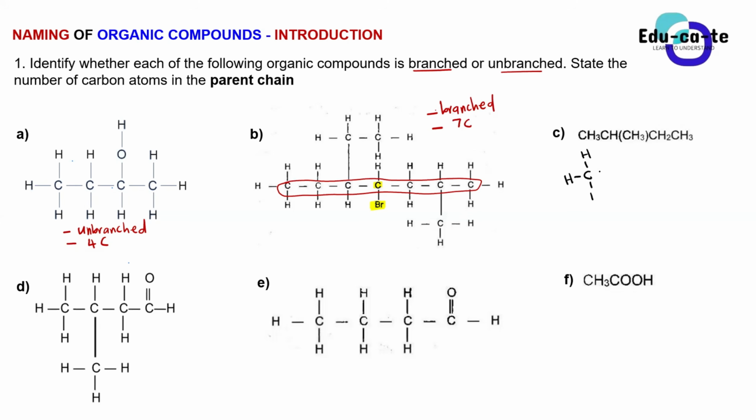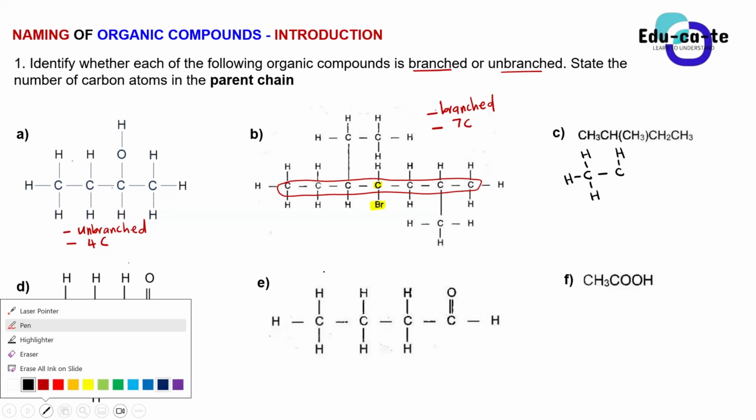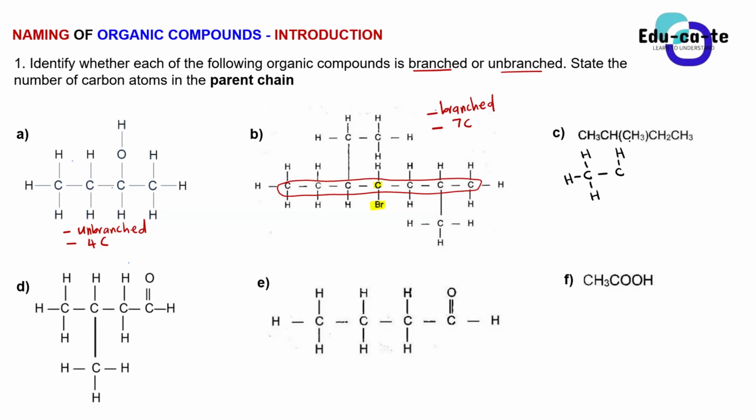So this is CH3. Then this is CH. This bracket CH3 is a side chain. That's how we represent a side chain in a condensed formula. When you've got a carbon bonded to three hydrogens and it is in brackets, it's a side chain. Though my diagram is now clumsy. And then this is CH2, carbon with two hydrogens. Then this is C with three hydrogens. Cool. Okay, so is it branched or is it an unbranched compound? Yes, Orifa?